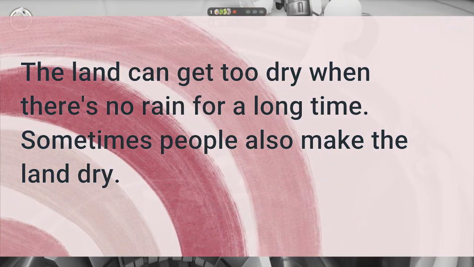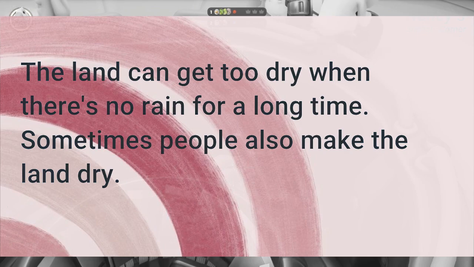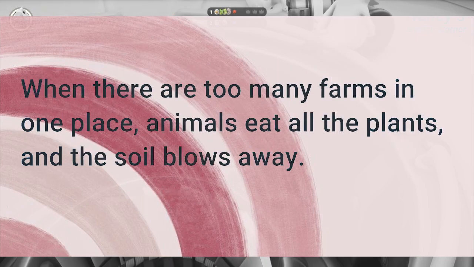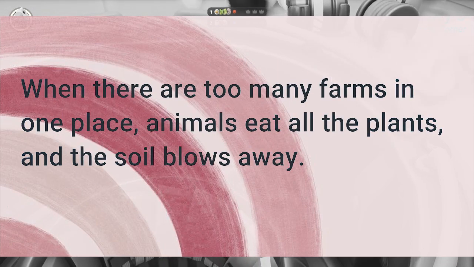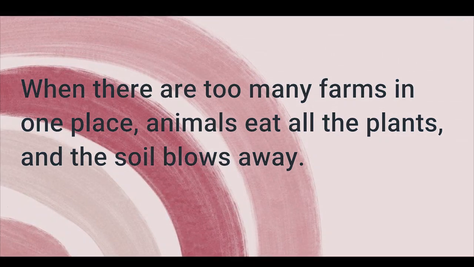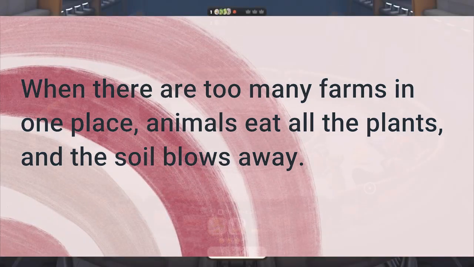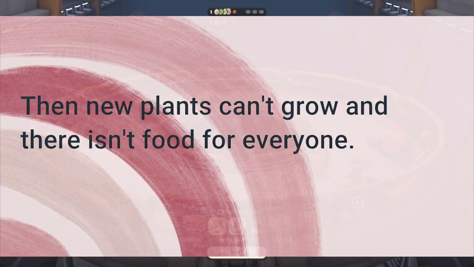Sometimes people also make the land dry. When there are too many farms in one place, animals eat all the plants and the soil blows away. Then new plants can't grow and there isn't food for everyone.